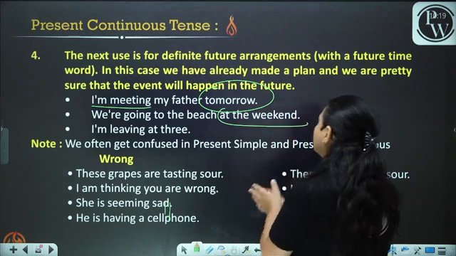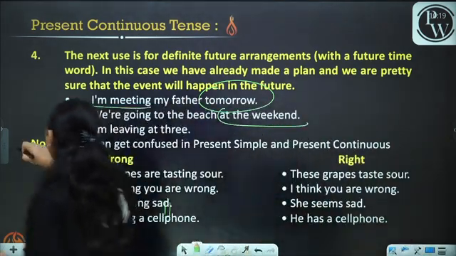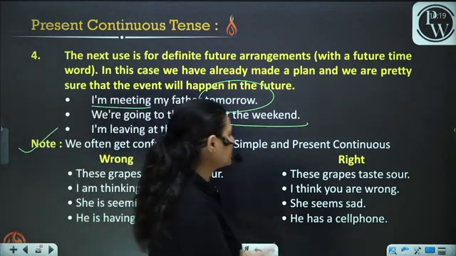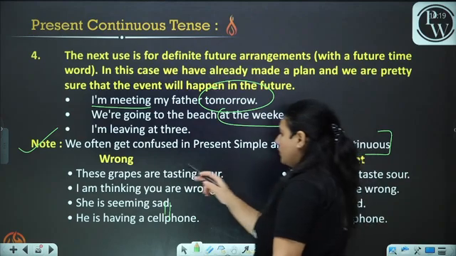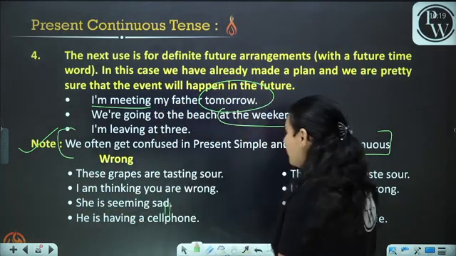We often get confused between present simple and present continuous. Now we are going to talk about our confusion. We often get confused about where to use present simple and present continuous. Now, this is to make sure that you do not repeat the same mistake.